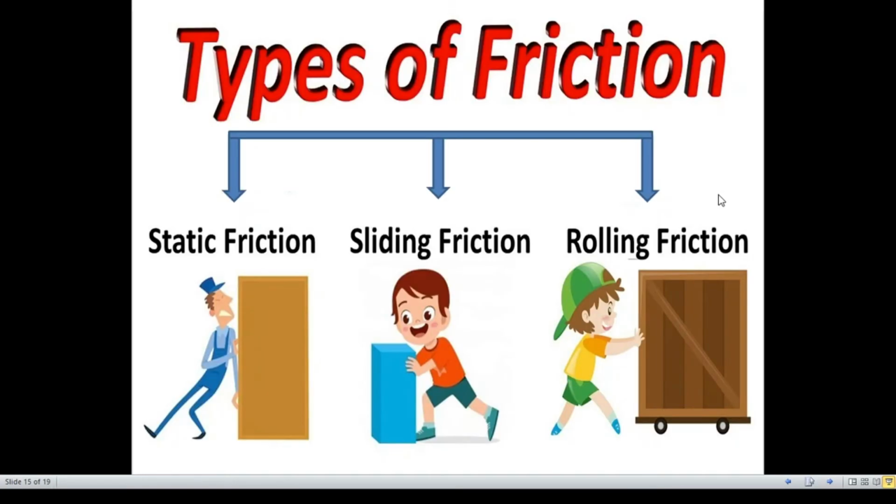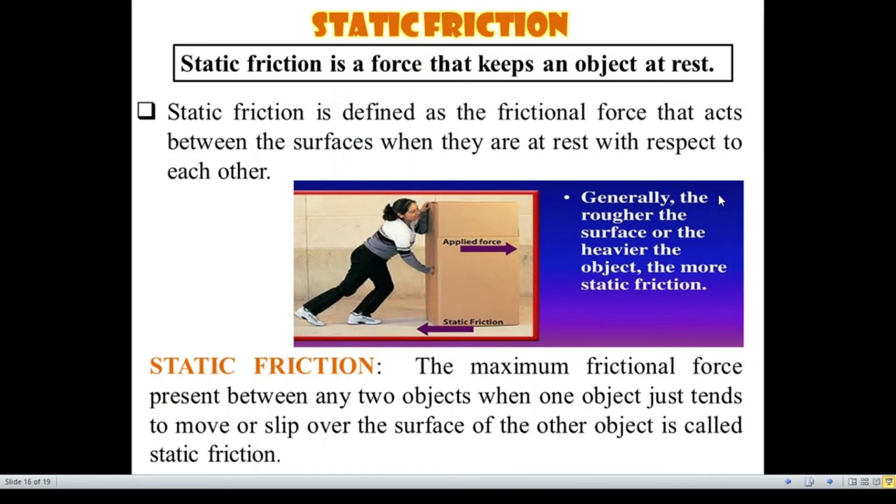So next, what are the three types of friction? One is static friction, another one is sliding friction, and the third one is rolling friction. We will see one by one. What is static friction? Static friction is a force that keeps an object at rest. In other words, static friction can also be defined as the frictional force that acts between the two surfaces when they are at rest with respect to each other. Generally, the rougher the surface or the heavier the object, the higher the static friction will be.